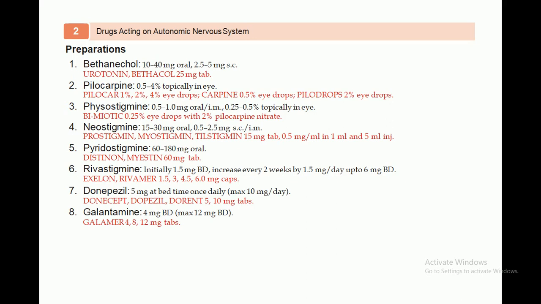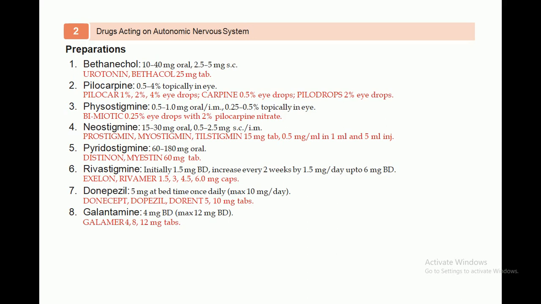It is also available under different names: Pilocor is 1%, 2%, 4% eye drops, and Carpine is 0.5% eye drops. Pilodrops is another brand name, available as 2% eye drops, which can be administered directly by the ophthalmic route.